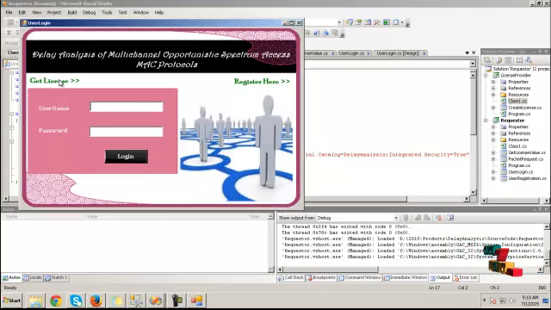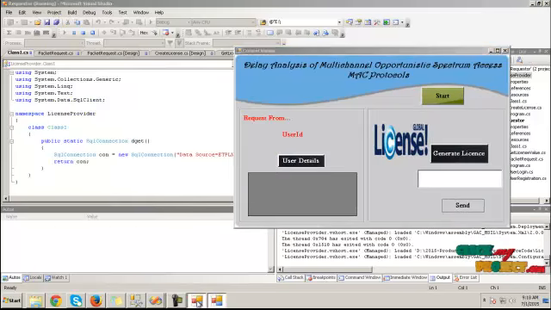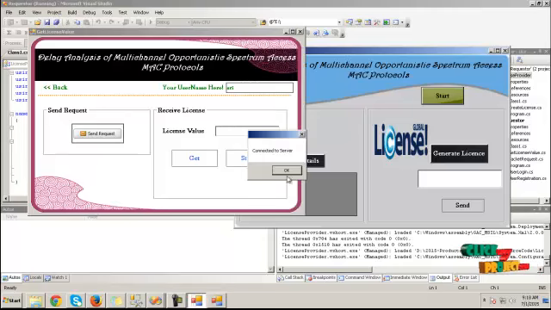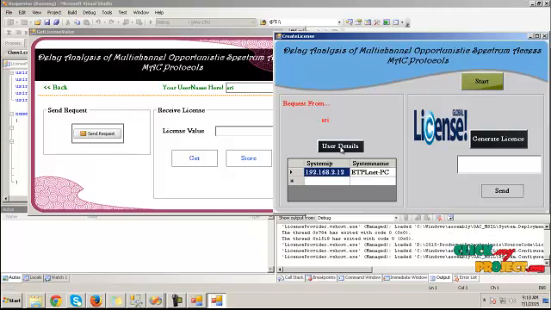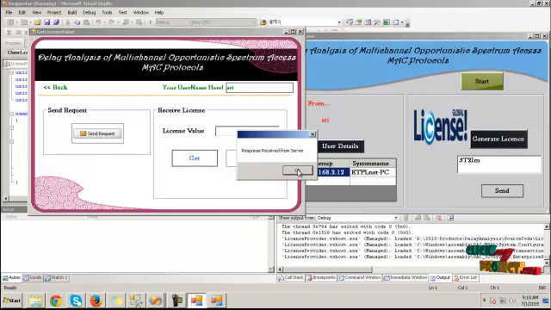To get a license from the license provider, click on the get license button and run the license provider process. Here provide the username and click on the send request button. The server is connected and the request is sent to the server. Here, to know the details of the requested user, click on user details and it will get the system IP and system name, and click on the generate license button. It will generate the license for the requested user. Then click on the send button to send this to the requested user.